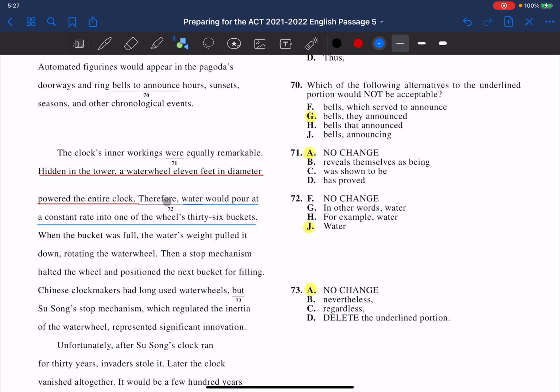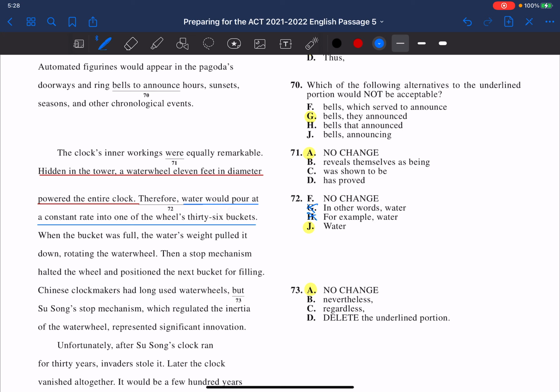Now, therefore means this in red causes this in blue. So, a water wheel powers the clock, therefore water would pour at a constant rate. Well, okay, yeah. In other words, that would be saying like the red and the blue were saying the exact same thing. Well, they're not. Next one is for example. Red would be saying something very generic, and then blue would be saying something specific, which isn't it either.